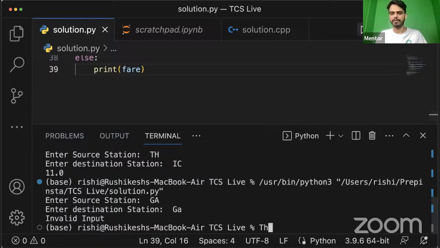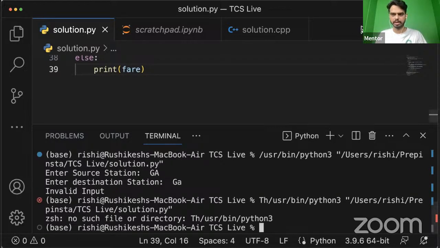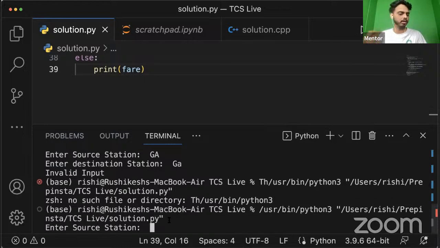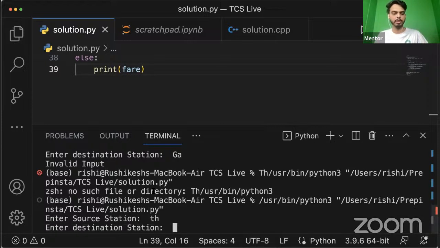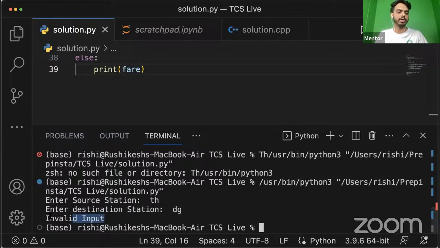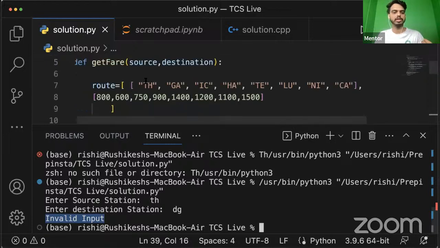So I have to execute this. Let's run this, and here we have to enter the source station. Let's put some value in small letters, and this is supposed to throw an error because this station is not involved in that. So let's put the destination as well, something else which is not in our list. Now we have the invalid input. So in that scenario, you have to get the user to give you the correct input for the source and destination.